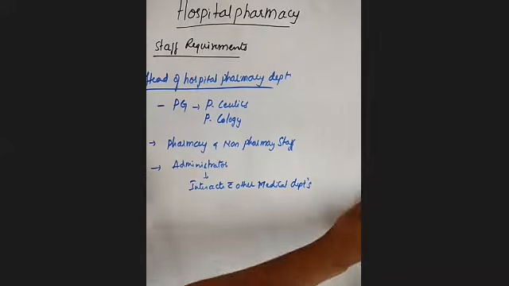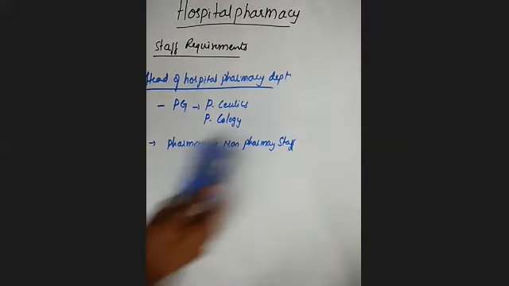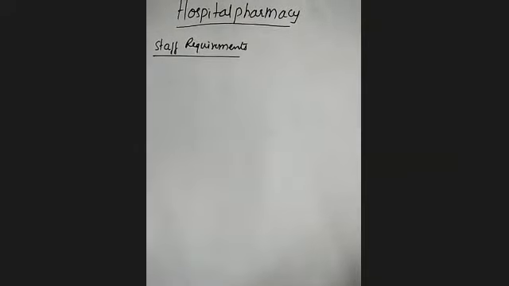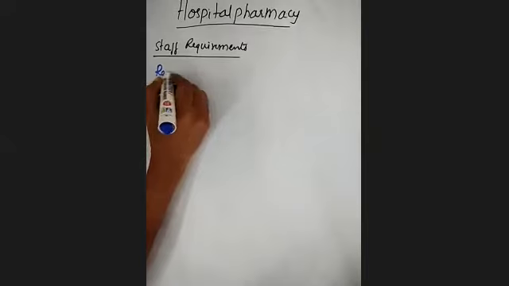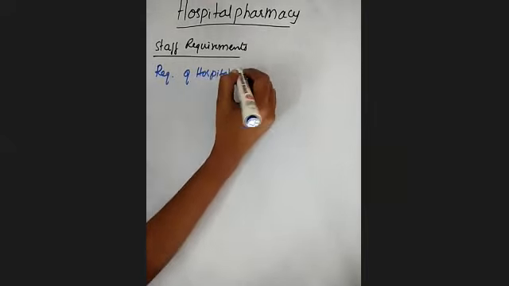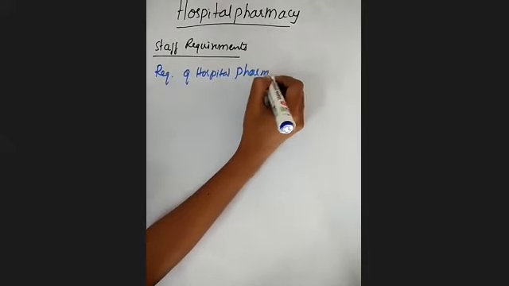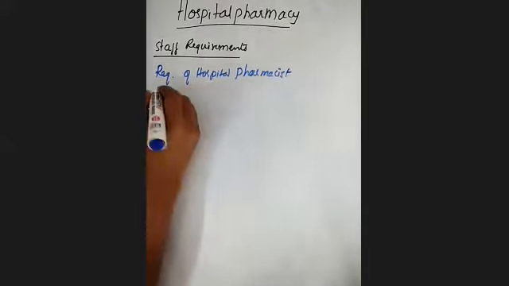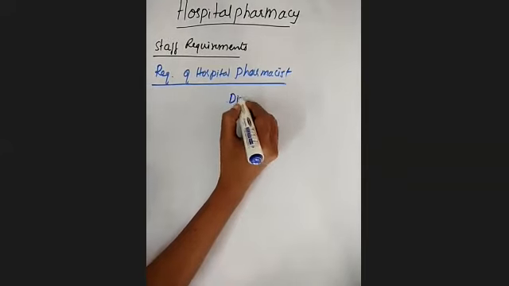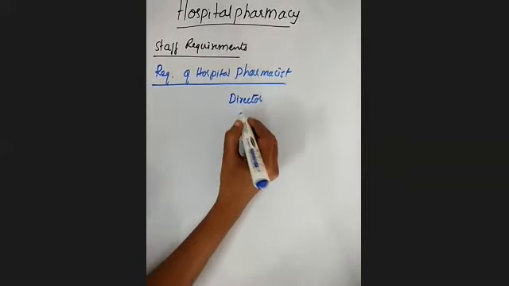Okay, next we'll see the requirement of the hospital pharmacist. Regarding the requirement of the hospital pharmacist, we will see what are the different members that are going to be available in the hospital pharmacy. First, they are having one director.